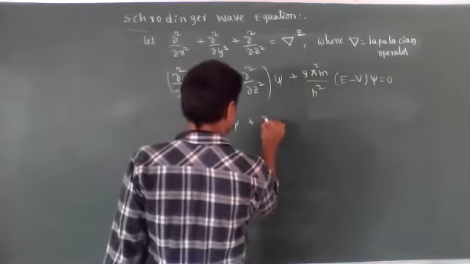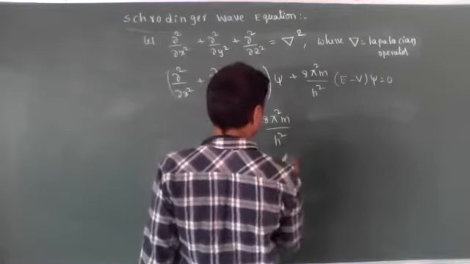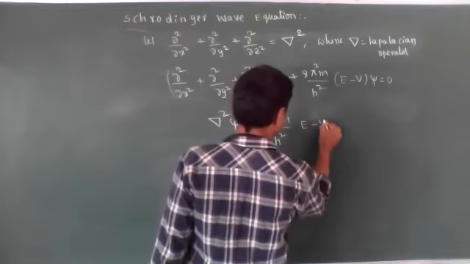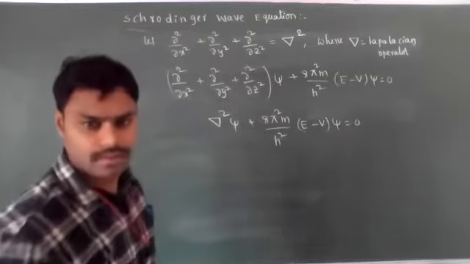Del square psi plus 8π²m/h² into (E minus V) psi is equal to 0. Okay.